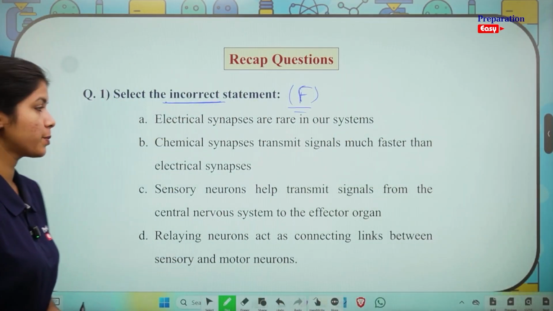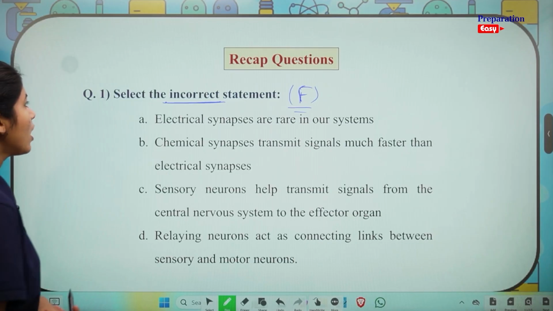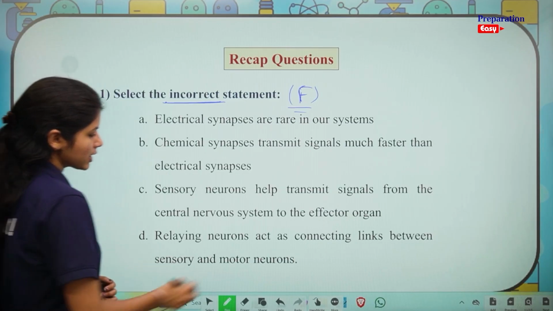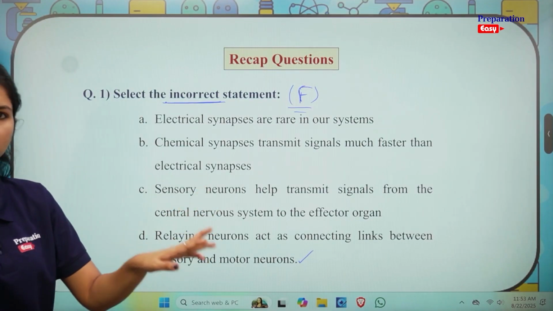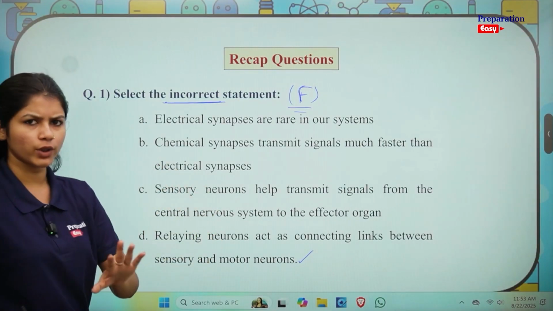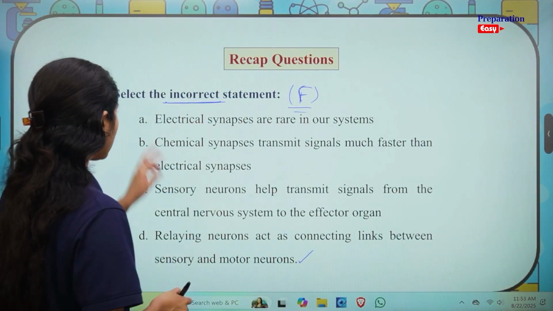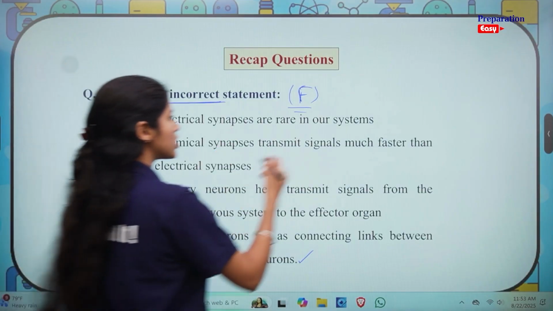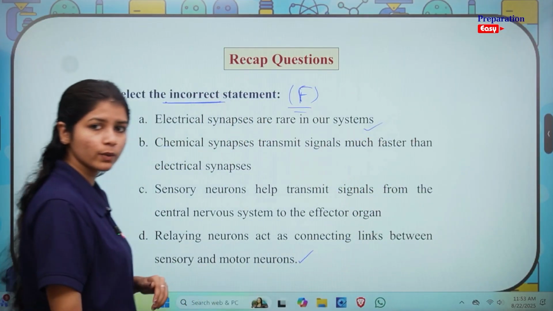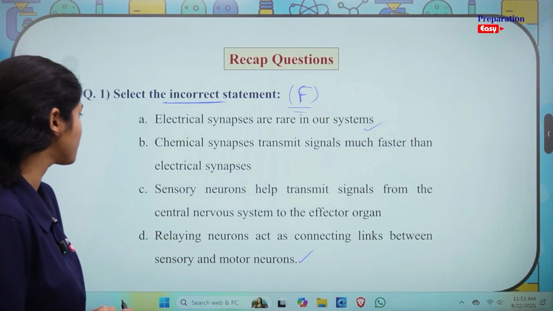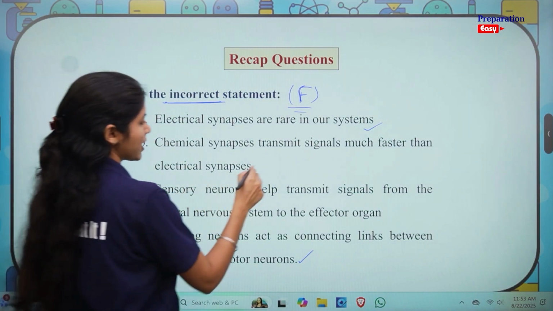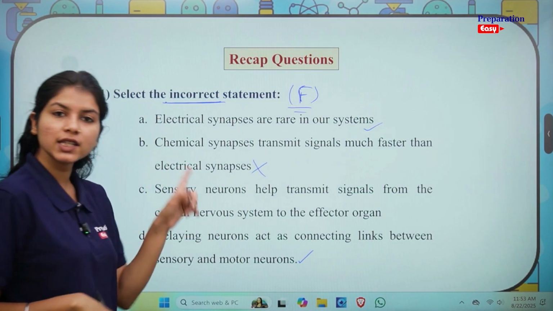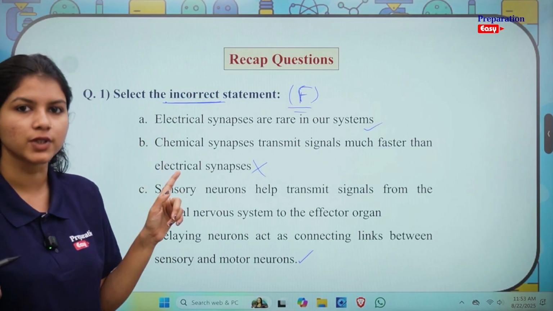There could be some discrepancies. Let's come back. Select the incorrect statement. We can see that this statement is correct for sure. Relaying neurons act as connecting links between sensory and motor neurons. That's their job. This statement also seems correct. Electrical synapses are rare in our system. That's what we just saw in the previous slide. Chemical synapses transmit signals much faster than the electrical synapses. I hope you can see that this statement is the exact opposite.